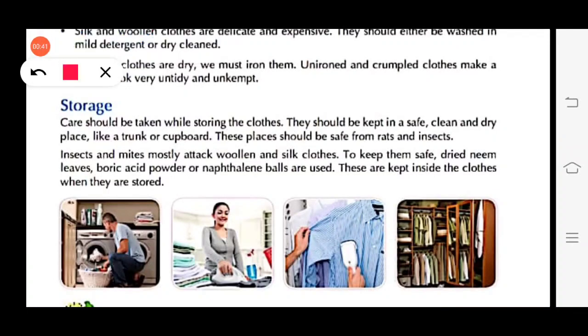Okay? Now move to this topic. Storage. We should store our clothes properly. We should keep them in a safe, clean and dry place, like a trunk or in a cupboard. Rats and insects should not be there at all. Different types of small insects and mites. Mites are one kind of small insect.